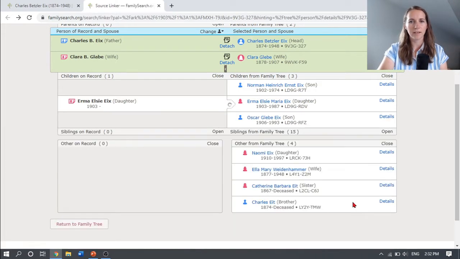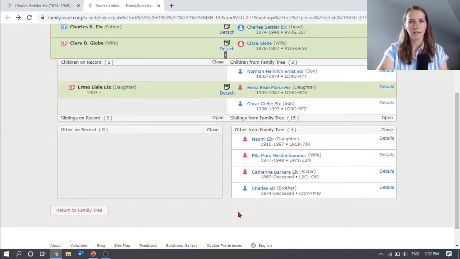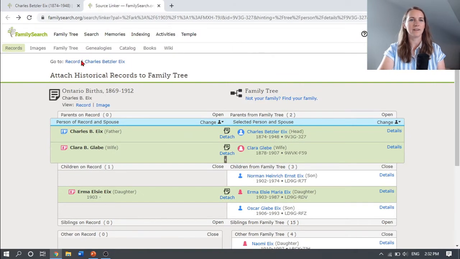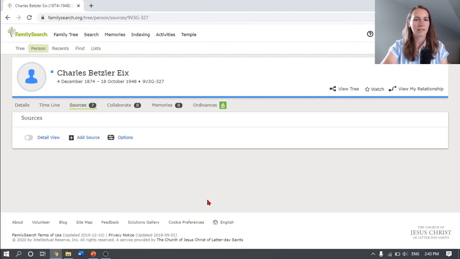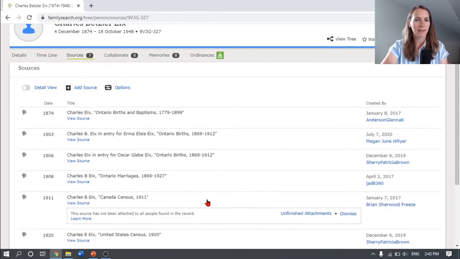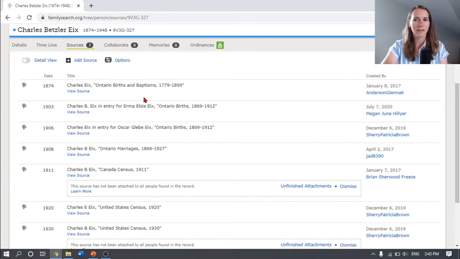Okay, we're going to attach that. And now that record is all attached. Okay, so now that we've attached that source, we can look at his sources here, and we can scroll down and see that, let's see, 1903. Okay, we've attached that source for his daughter.